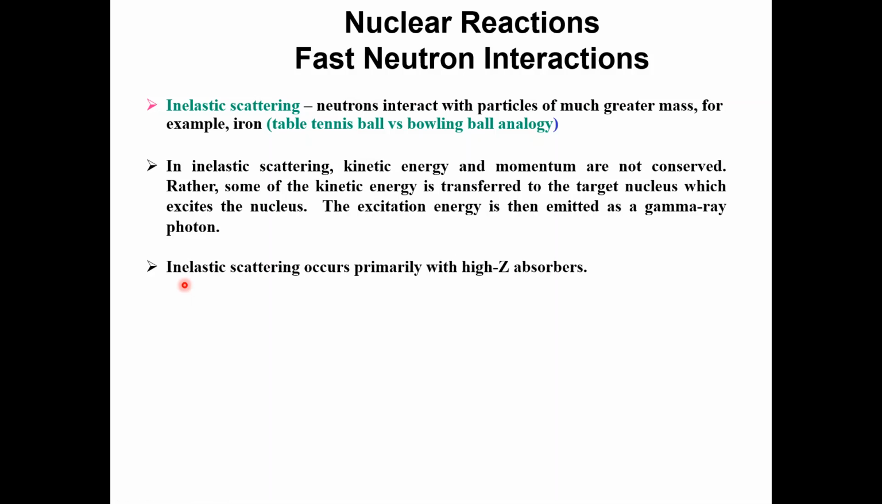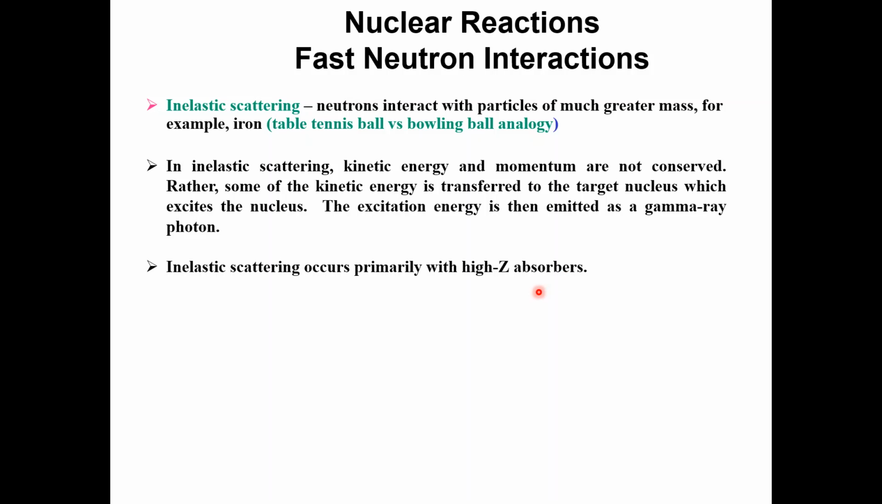Furthermore, inelastic scattering occurs primarily with high atomic number elements or absorbers. Just like we mentioned, we took the example of iron. In this particular point, we are explaining the same fact: inelastic scattering occurs primarily with high atomic number absorbers. That is, it mostly occurs with those high atomic number elements.